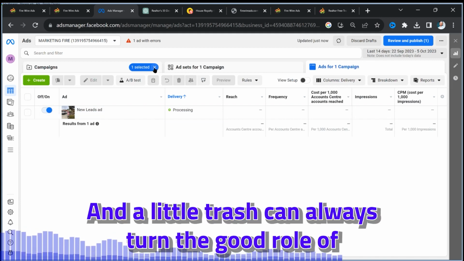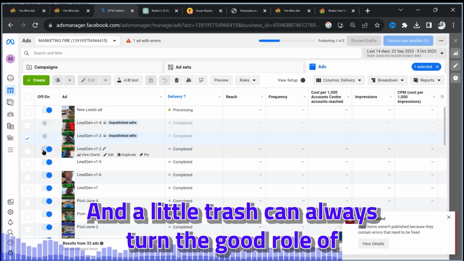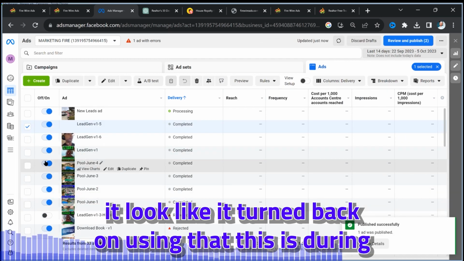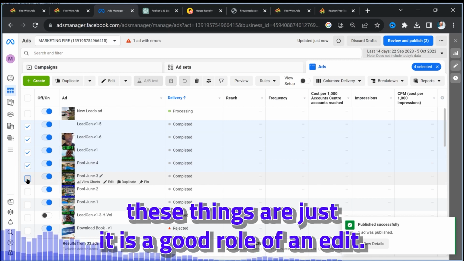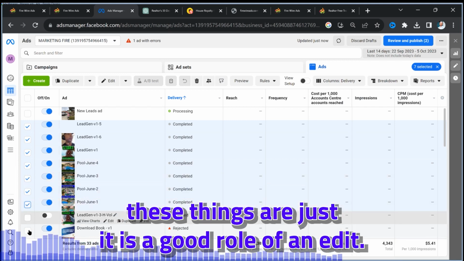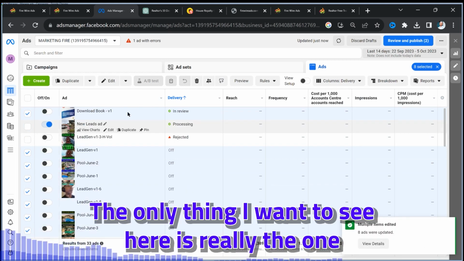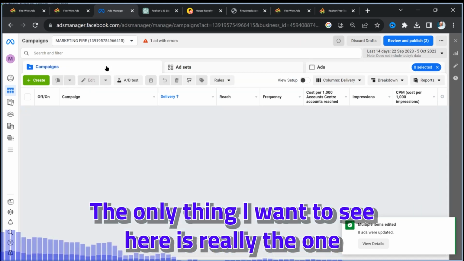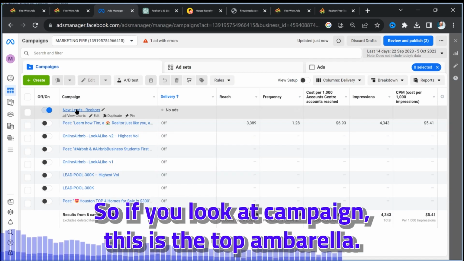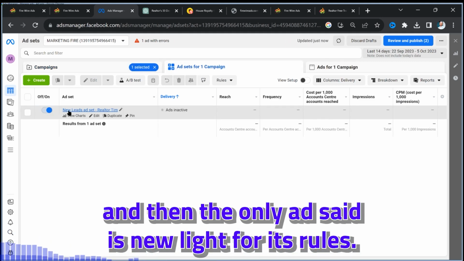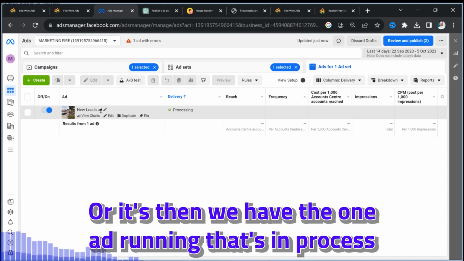What ad is that? And a little trash can. But I always turn the good rule of it looked like it turned back on. You see that? Let's just turn these things off. It's just a good rule of edit. And the only thing I want to see here is really the one that we have, new leads. So if you look at campaign, this is the top umbrella. That one's the only one on. And then the only ad set is new ad for Realtors. And we have the one ad running that's in process, view and publish.